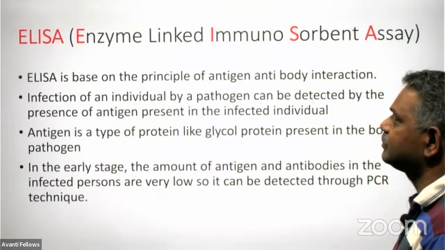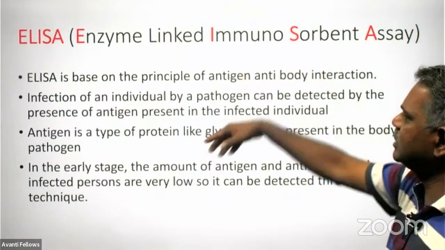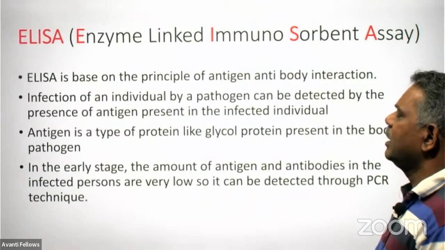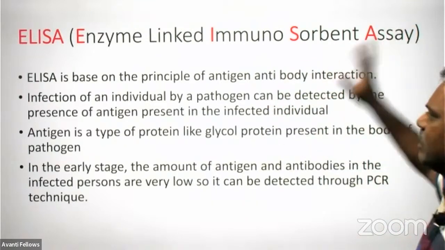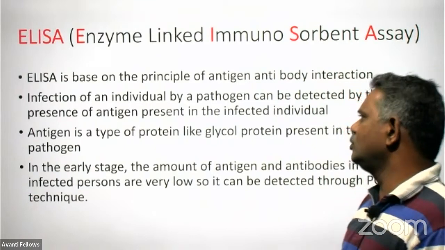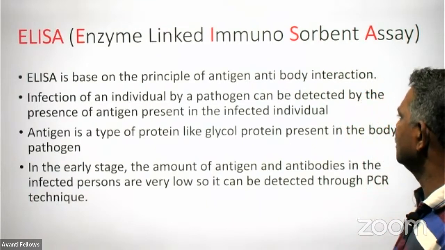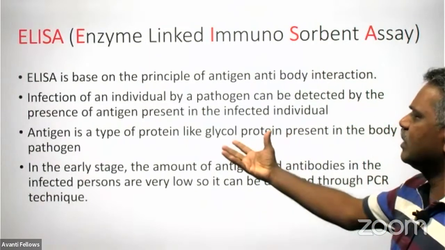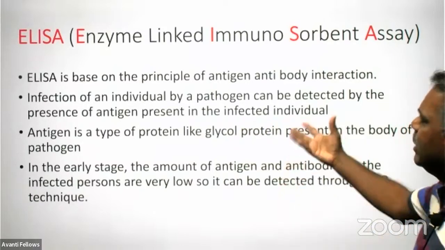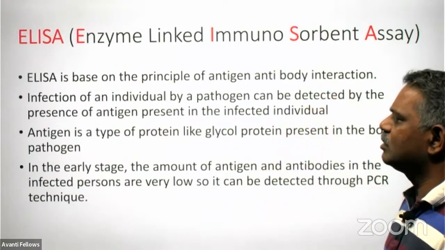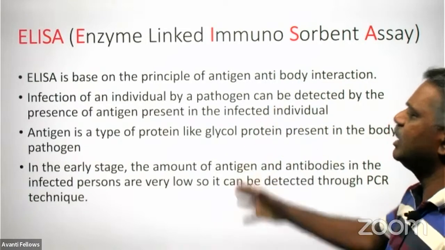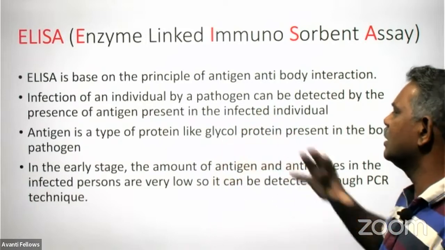And another one is the enzyme linked immunosorbent assay, and it is based on antigen-antibody interaction. After infecting an individual with a pathogen, naturally the antigen of the pathogen will be there in the infected individual. This can be detected through different means or technology, but the antigen present in the body of the individual is very low in the early stage.